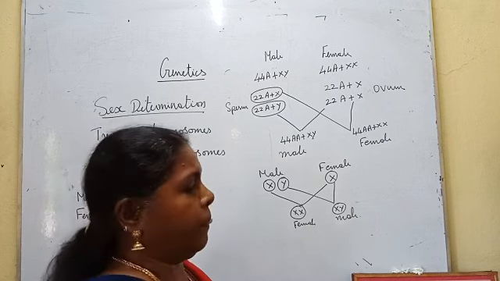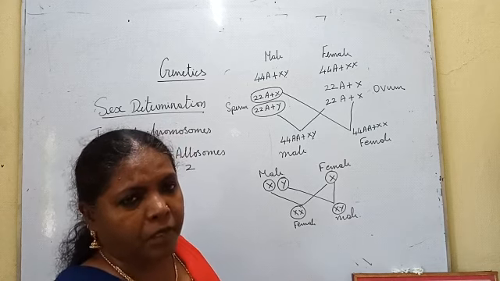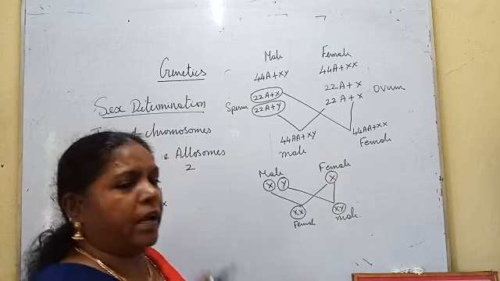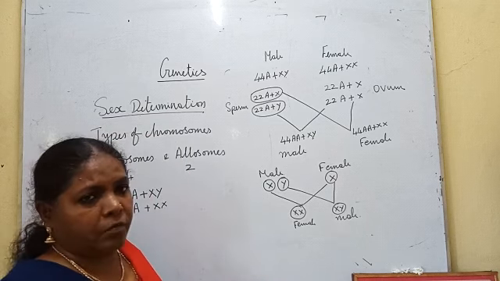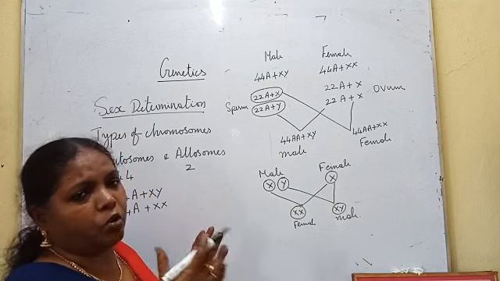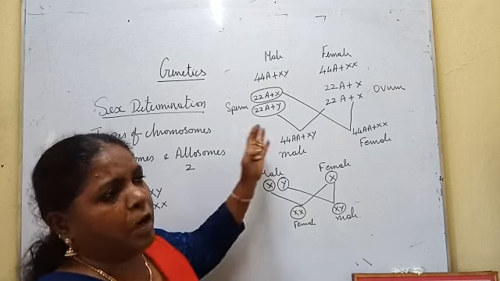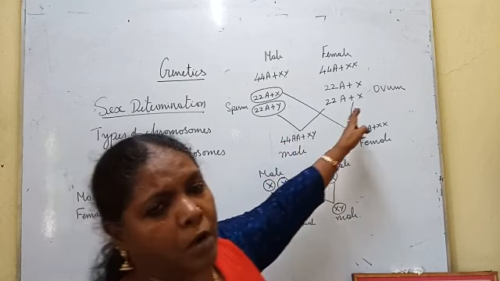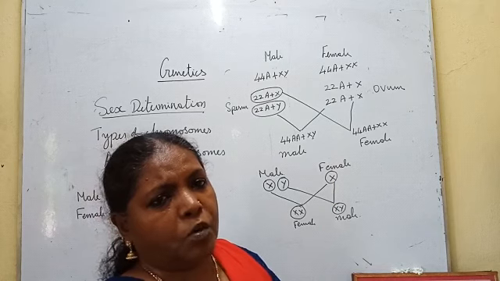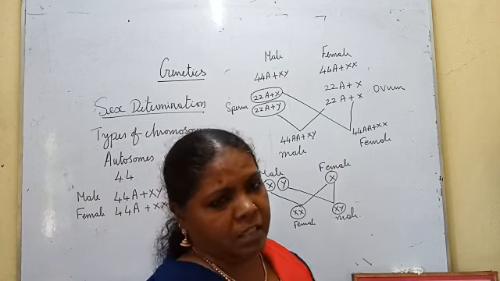Haploid means the gametes will have only half the number of chromosomes. Why should they have only half? That we have studied in the cell division lesson itself. Only then is the chromosome number maintained. Sperm has half the number of chromosomes, ovum has half the number of chromosomes. When they fuse, the full number of chromosomes for that particular species is restored.